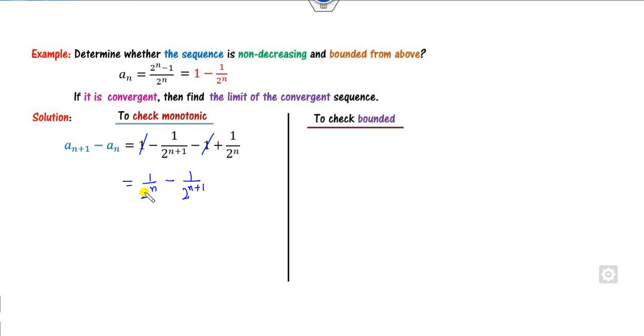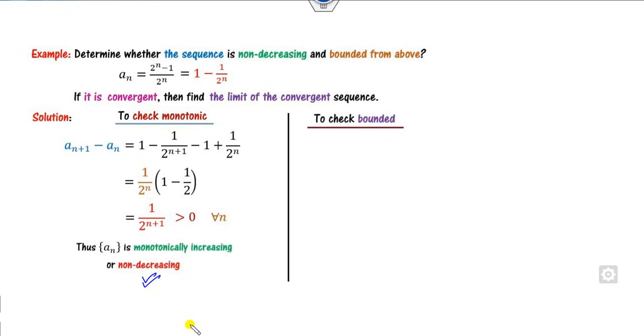I can take 1 over 2 raised to power n as common. It is 1 minus 1 over 2. So what is that? It is 1 over 2 raised to power n into 1 over 2, which I can write as 1 over 2 raised to power n plus 1. So this number is always positive because n is a natural number. Hence this property is satisfied. Now you can find the bound.